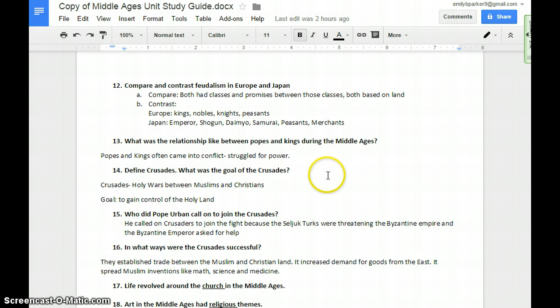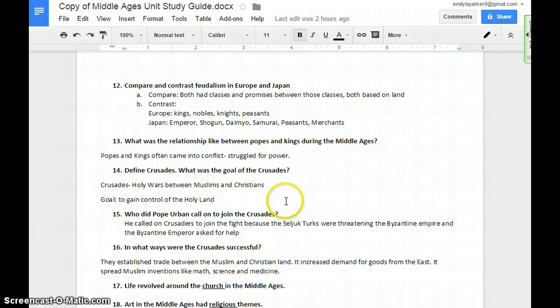Define Crusades and what was the goal of the Crusades? The Crusades were holy wars between Muslims and Christians. The goal was to gain control of the Holy Land. The Holy Land was that area that included Jerusalem that so many religions found as important.